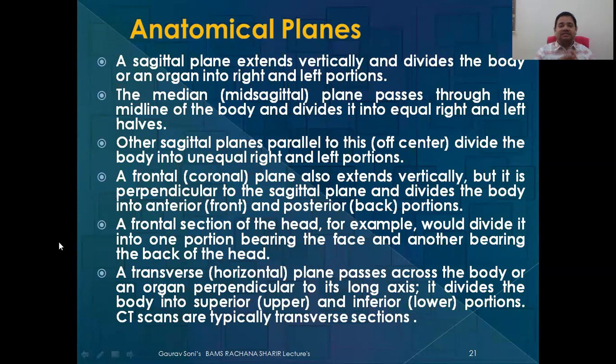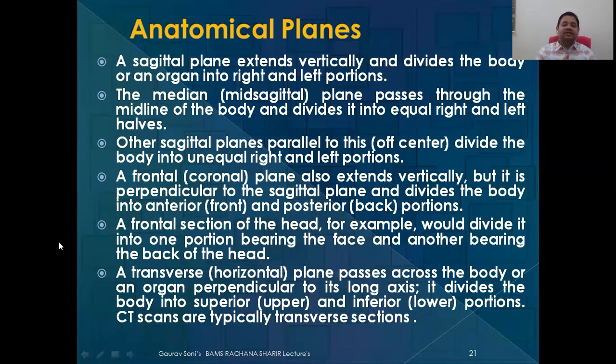A sagittal plane extends vertically and divides the body or organ into two parts, right and left. Remember, right and left are divided by the sagittal plane. If it passes through the median section, it will divide the body into two equal halves. If it divides at other than the median section, it will again divide the body into right and left halves, but they will be unequal. One will be bigger, one will be smaller.